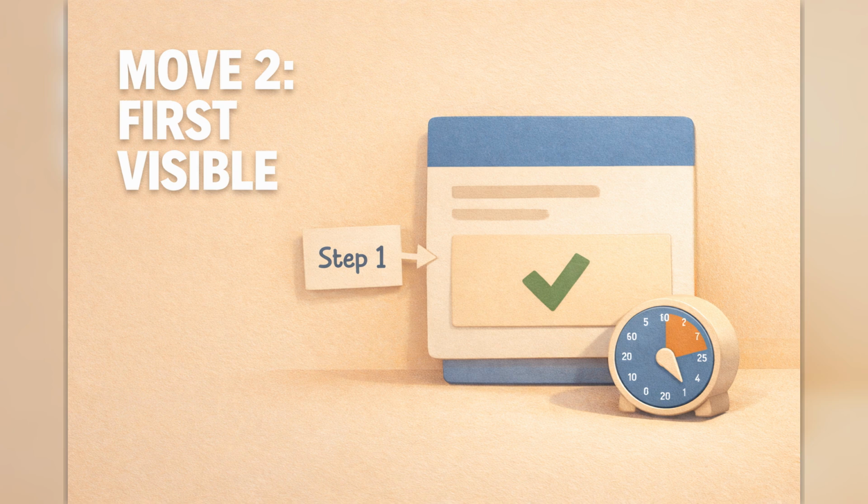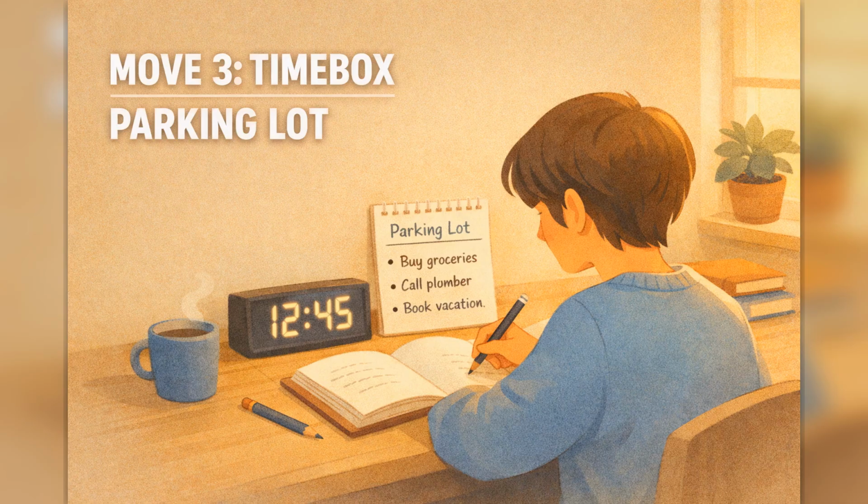Move 2. Define the first visible action for each outcome. The brain resists vague tasks, not specific starts. Instead of "write report," define "open template and draft first paragraph." Instead of "plan workout," define "put shoes by door and start 10-minute walk timer." First actions should be physically obvious and finishable in under 2 minutes.